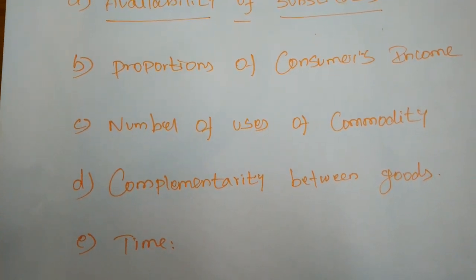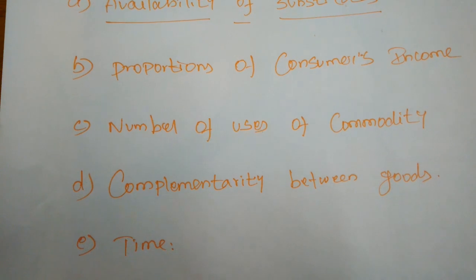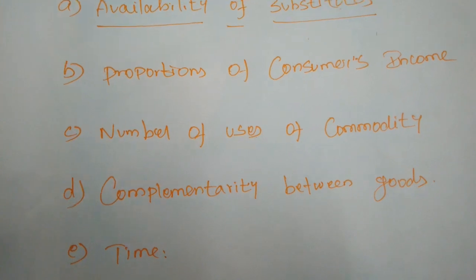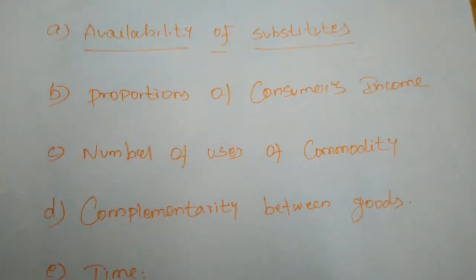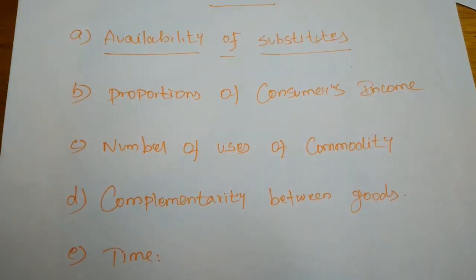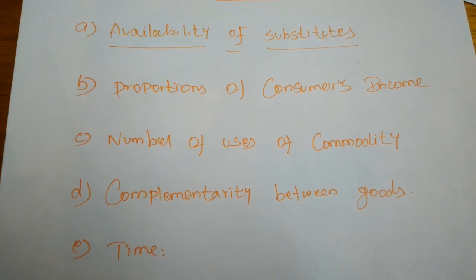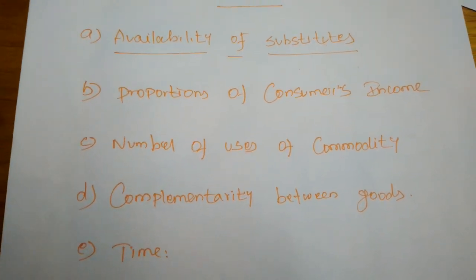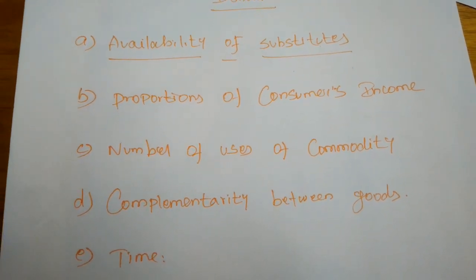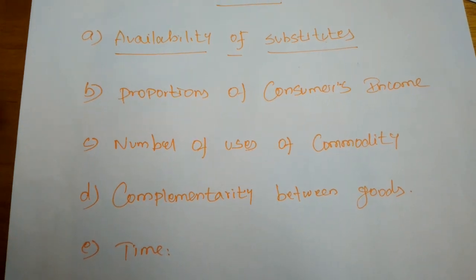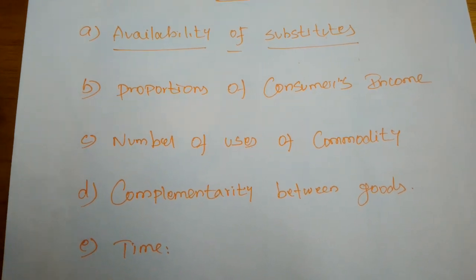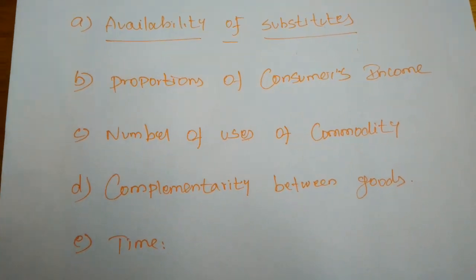Take for example salt. People spend a very small proportion of their income on salt. Hence, salt will have a small elasticity of demand, or be inelastic. Even though salt is very important among the commodities we purchase, we spend only a small amount of money on it. If you purchase one packet of salt, it will be used for a week or a month. So when the proportion of consumer income spent is a smaller proportion of the consumer's income, the elasticity of demand will be lower.